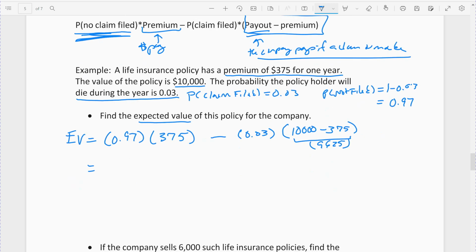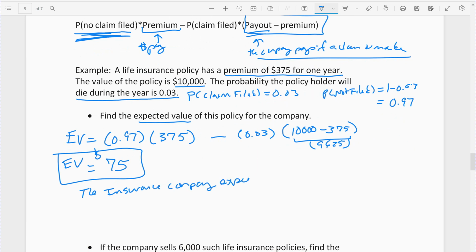When we multiply that all out, it comes out to $75, the expected value. And so what that means is the insurance company expects to earn, on average, $75 a year from this policy.